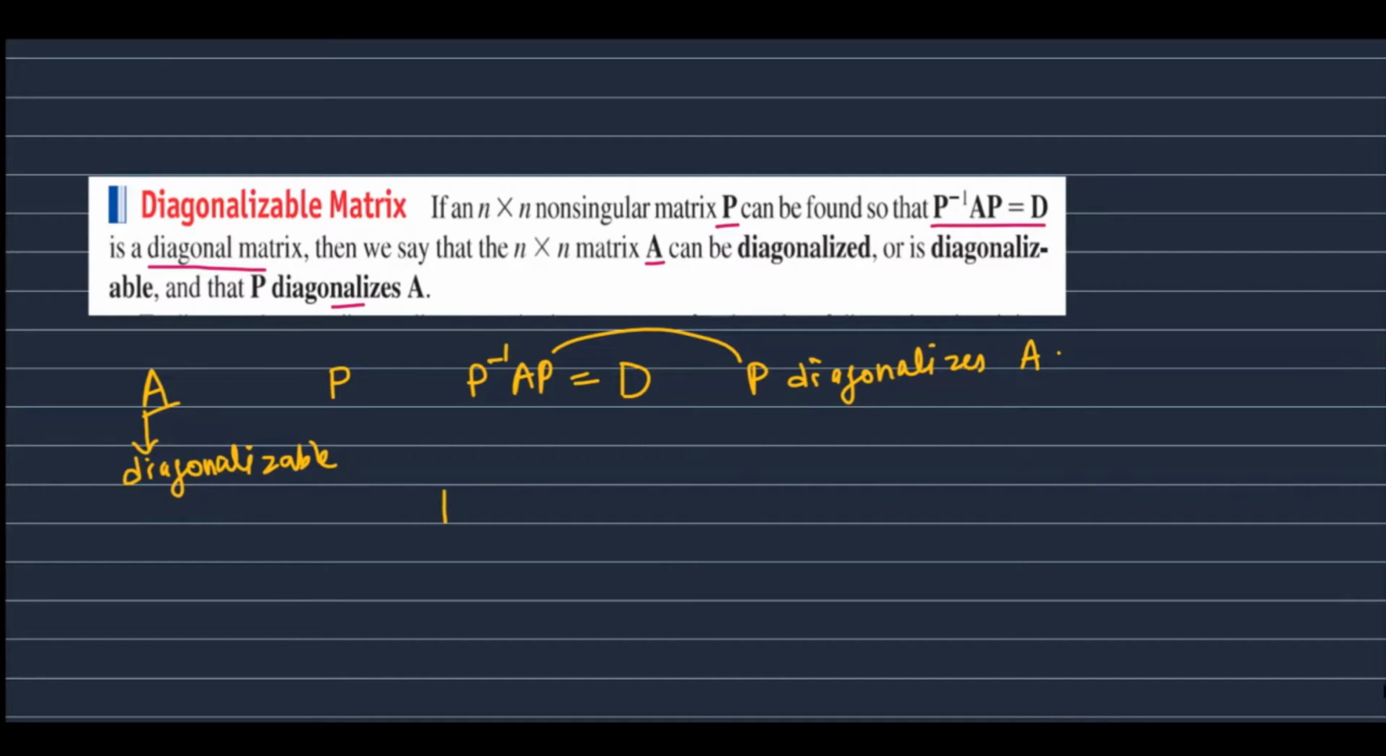So we have P inverse AP equal to D. If we multiply with P on both sides, we will get AP equal to PD, where D is a diagonal matrix. So it will have non-zero entries only on the main diagonal. Now we will see how to find such a non-singular matrix P such that P inverse AP happens to be a diagonal matrix.